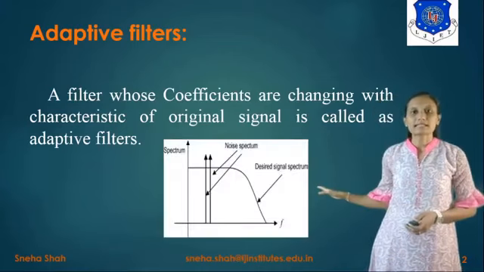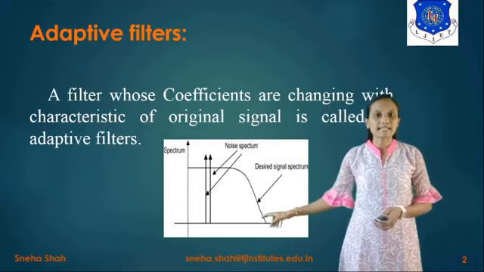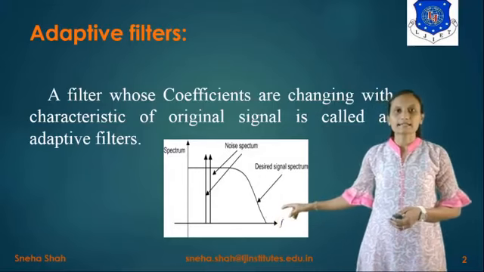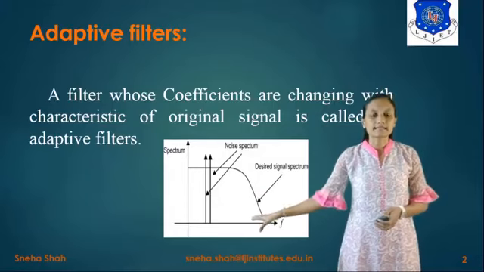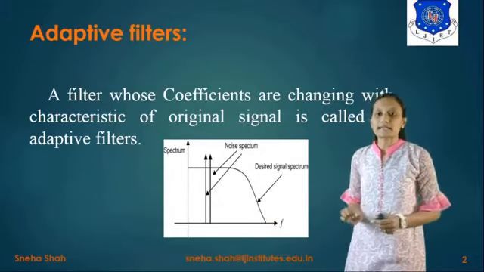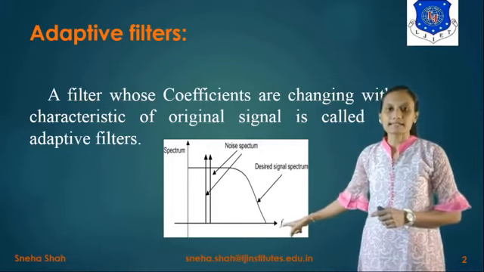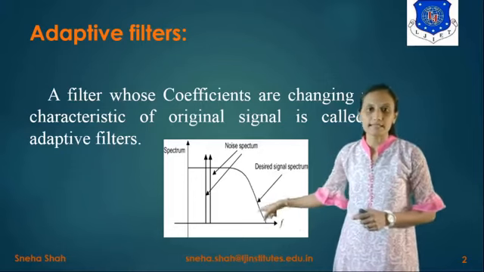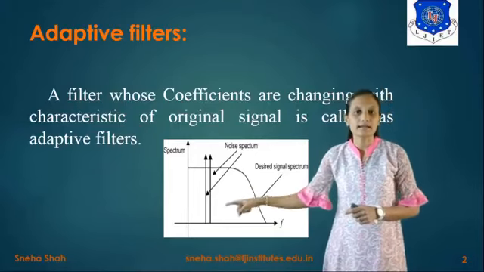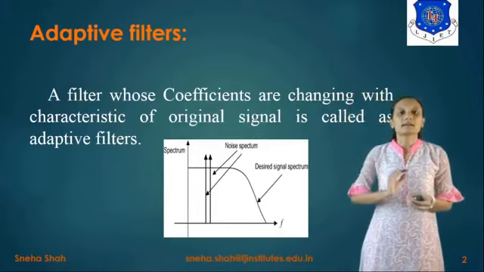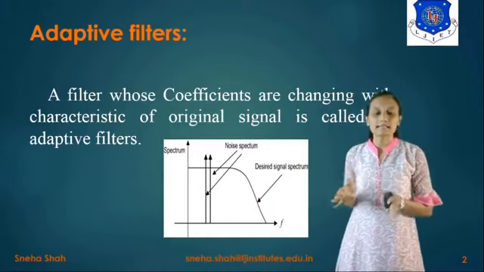Where will adaptive filters be used? Suppose we take the spectrum of the desired signal, and the noise spectrum is also in this desired signal. If the frequency response or spectrum of the desired signal is drawn like this, and the noise arises in the same frequency range, we can't remove the noise, because the spectrum remains the same.